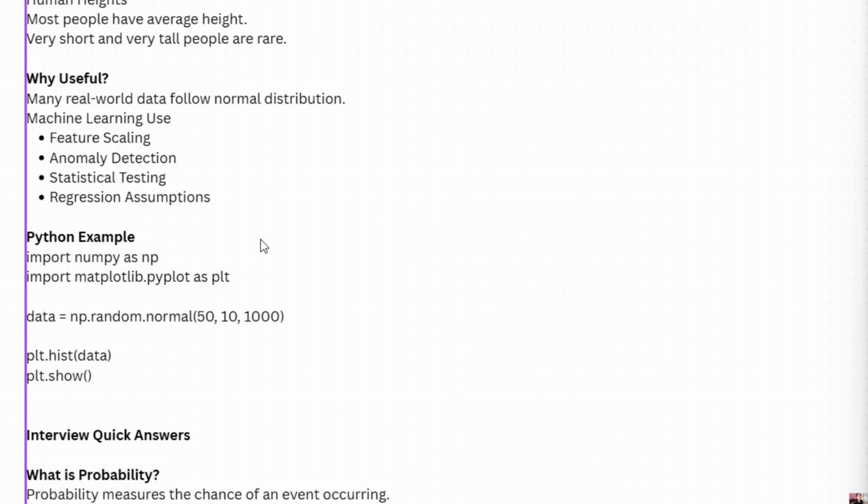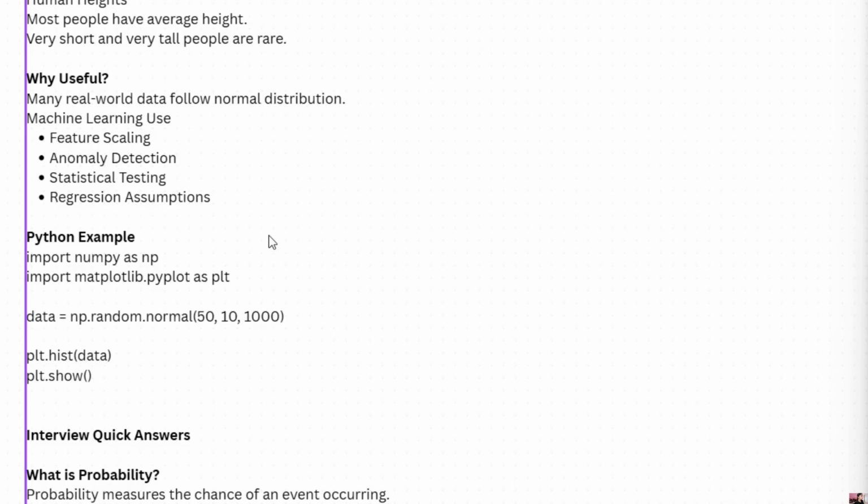For example, we are a group of three friends. I'm earning 50,000, so the average salary is 50,000. Another is earning 20,000. Another is earning 1 lakh. Means I'm the middle, the average at 50,000, the low one is 20,000, and the high one is 1 lakh. So this is anomaly detection.